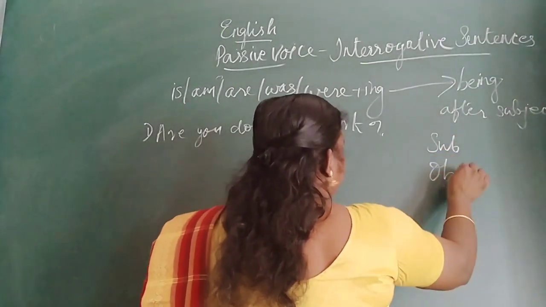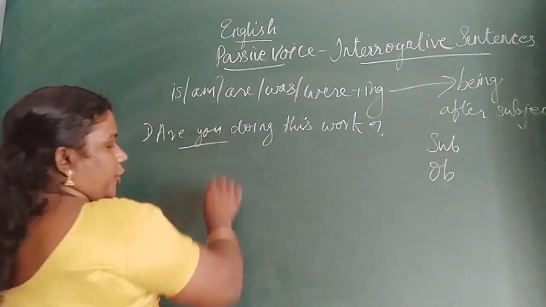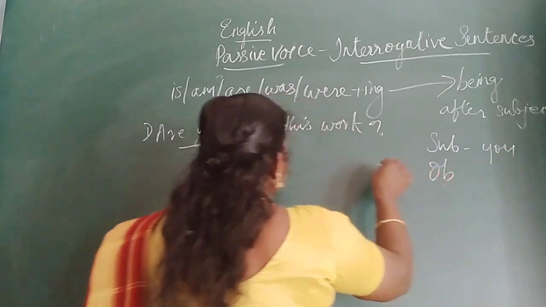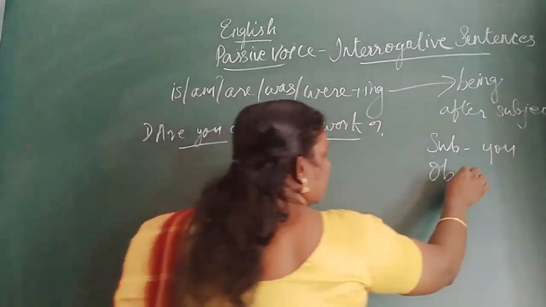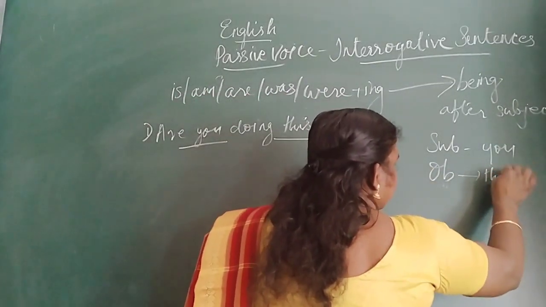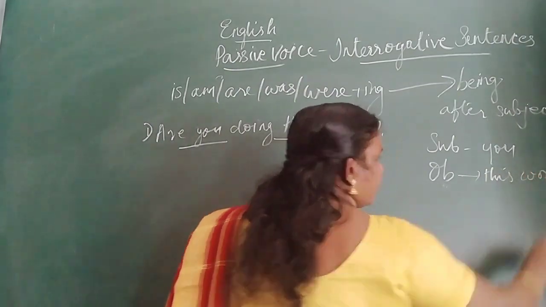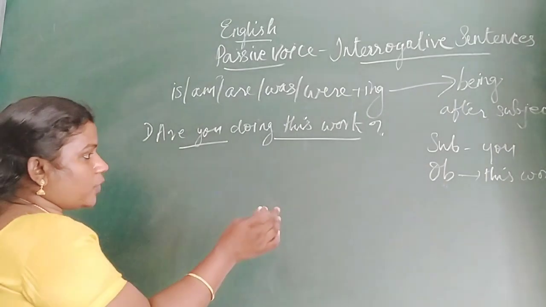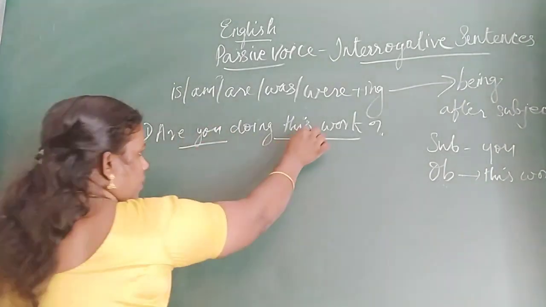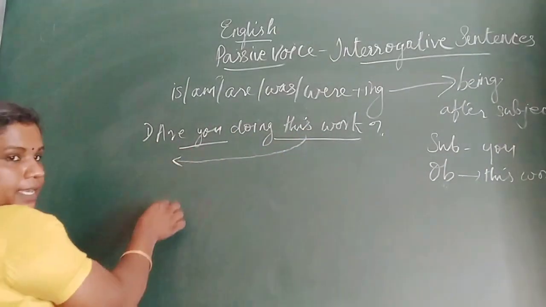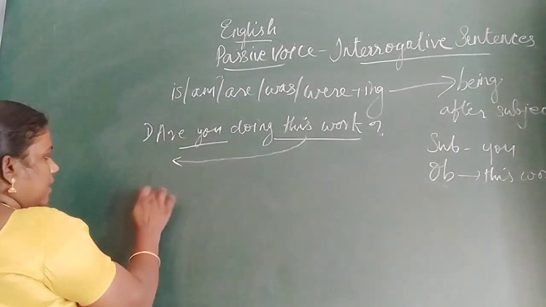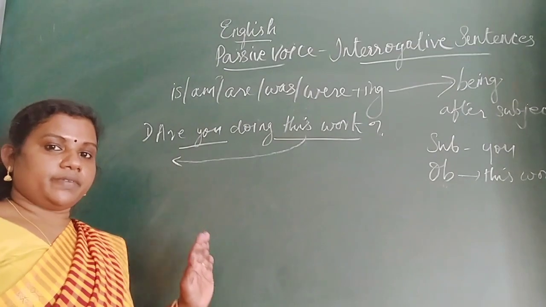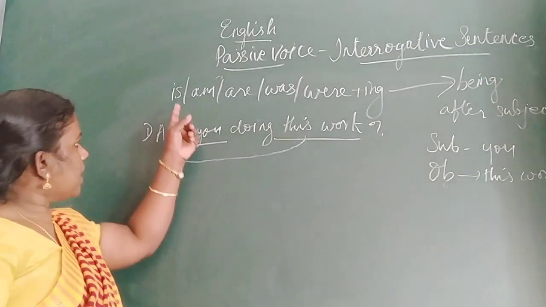So first step, we have to find out the subject and object. What is the subject? Are you. You is the subject. This work, that is the object. Then we are going to start with the object. Object should come this side. So we will start with the auxiliary form. All the questions we will start with the question form only, that means the auxiliary verbs.